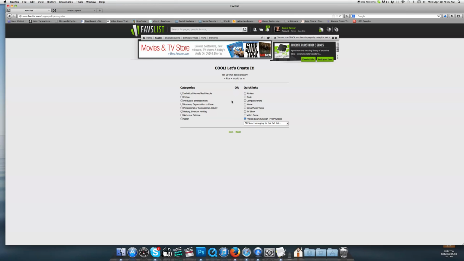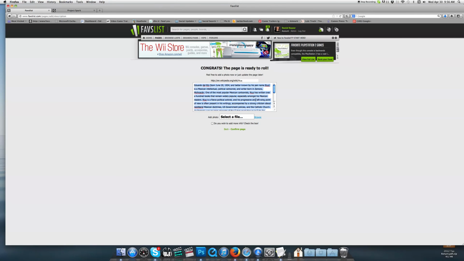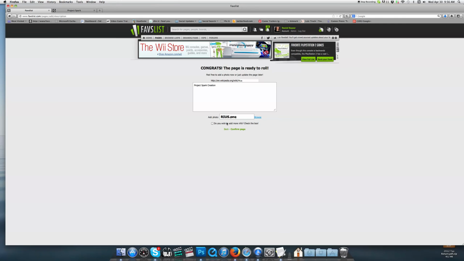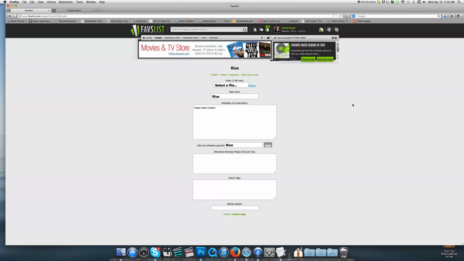So basically type the name in, and then come here to Project Spark creation. Then you'll hit Next. And basically, this is obviously something that's already been populated on Wikipedia. So we're going to just delete that and put Project Spark creation as the description of this. And I've taken a screenshot of Rius already to be able to put as a picture. So we're going to upload that. And if we want to add some more information, we'll click that checkbox and confirm. But already the name of the game and the picture are in the database and ready to roll.